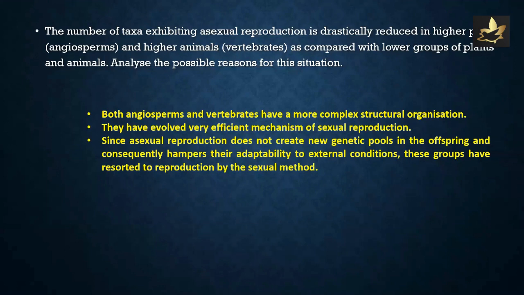The number of taxa exhibiting asexual reproduction is drastically reduced in higher plants, angiosperms, and higher animals, vertebrates, as compared with lower groups of plants and animals. Analyze the possible reasons for this situation. Both angiosperms and vertebrates have a more complex structural organization. They have evolved very efficient mechanism of sexual reproduction. Since asexual reproduction does not create new genetic pools in the offspring and consequently hampers their adaptability to external conditions, these groups have resorted to reproduction by the sexual methods.